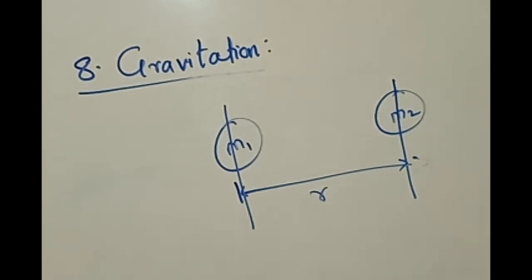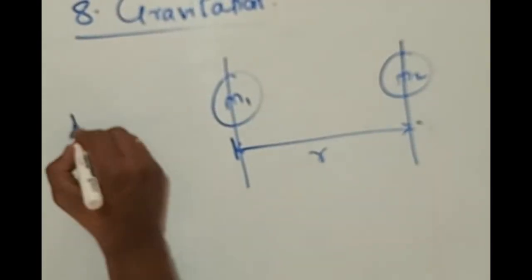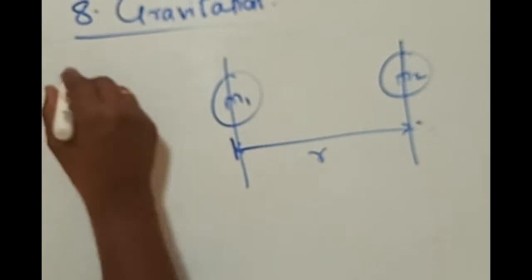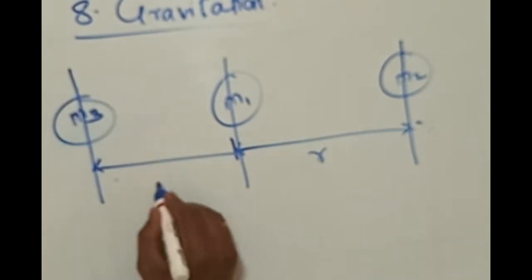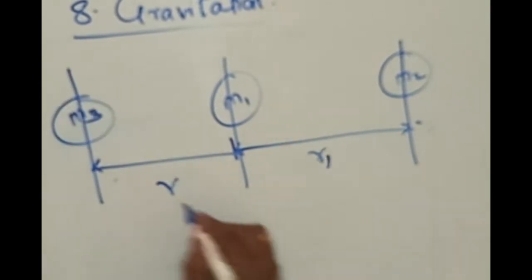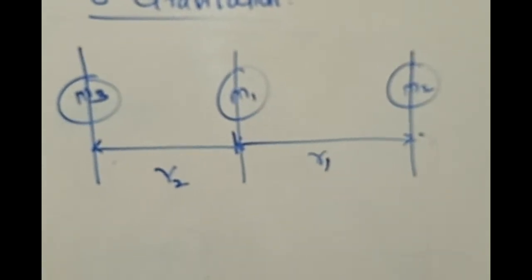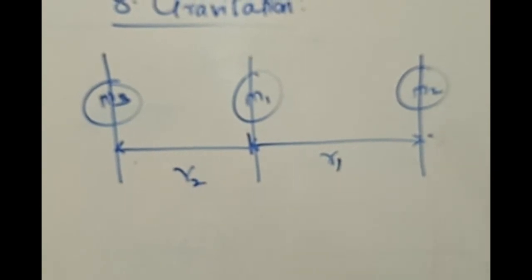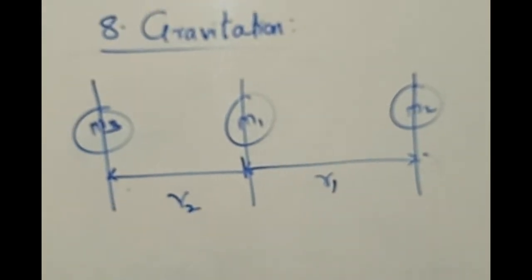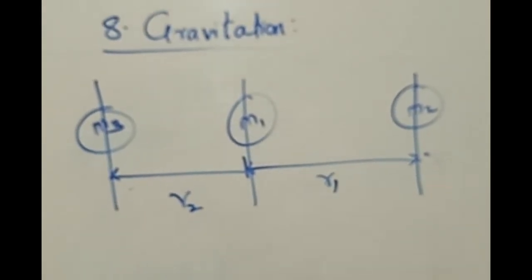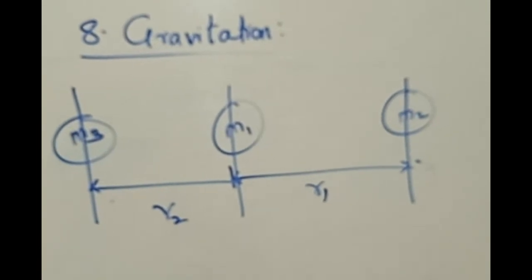If there are three masses now, let us extend a bit further. If there is one more mass M3 here, separated by distances R1 and R2, just try to answer this. Now what happens?